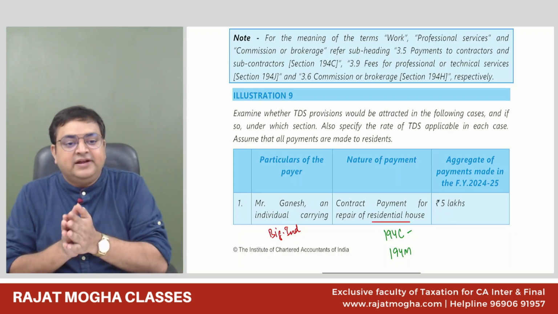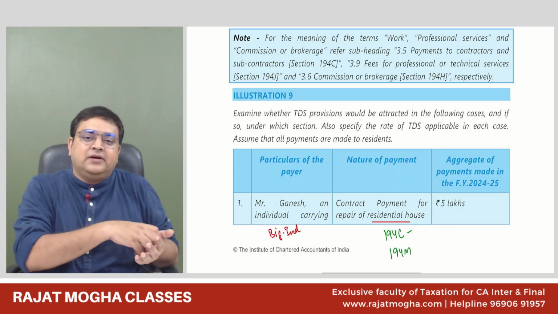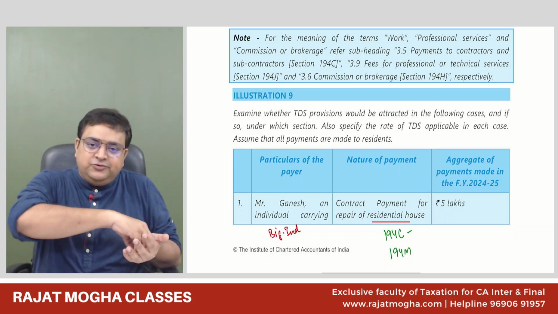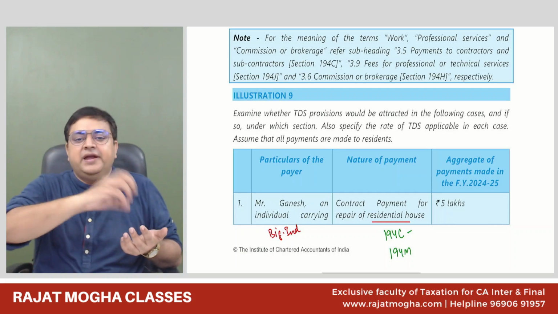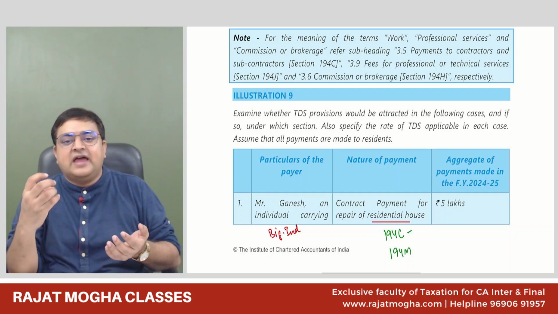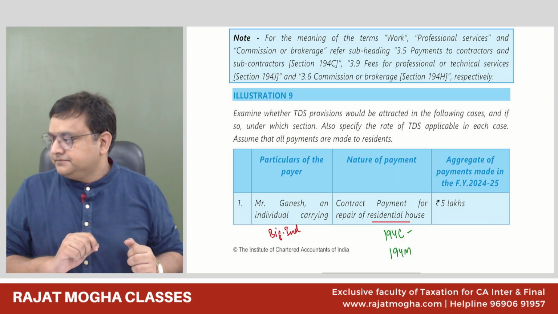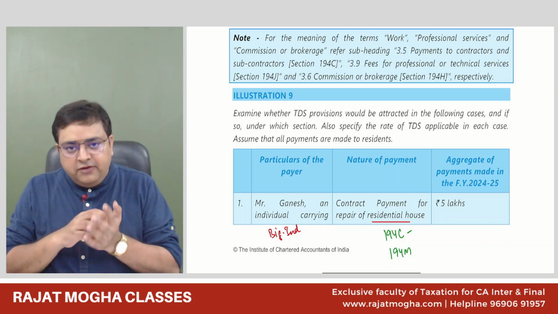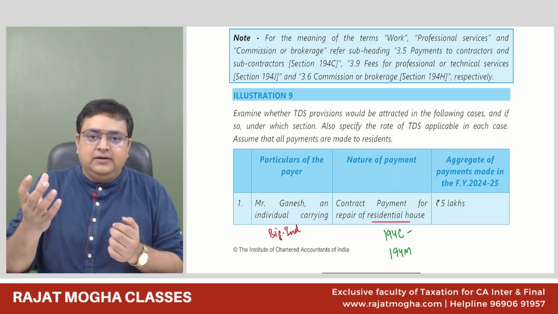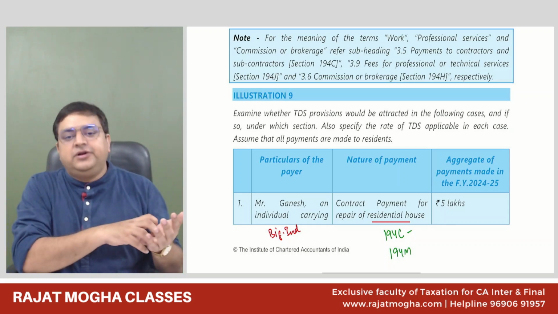Whenever we say that your last year turnover is more than 1 crore 50 lakh of business or profession, we see it because you are making a payment related to your business or profession. That is the reason your business expenses can be linked with your turnover. Are you all getting what I'm saying? Yes, sir. So if you are making a personal expense, how can a personal expense be related to your turnover?